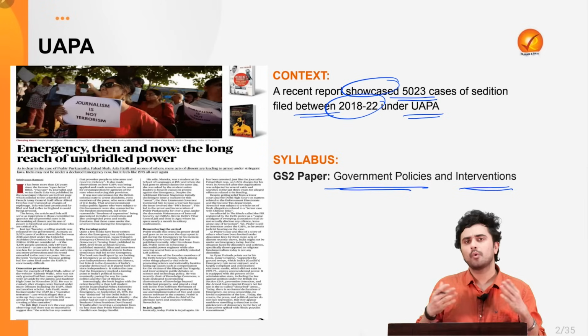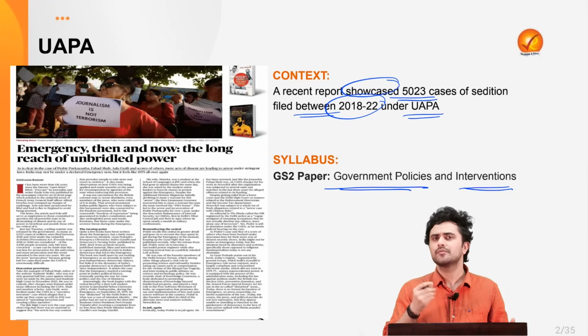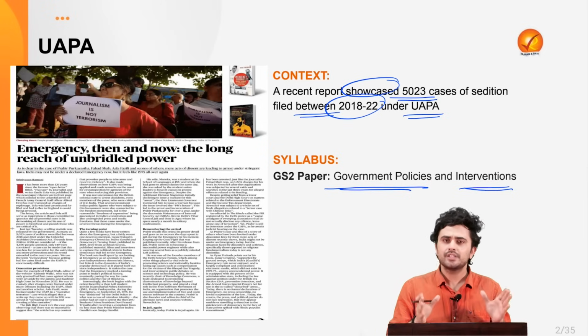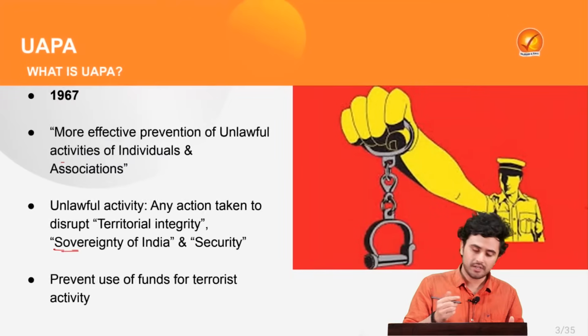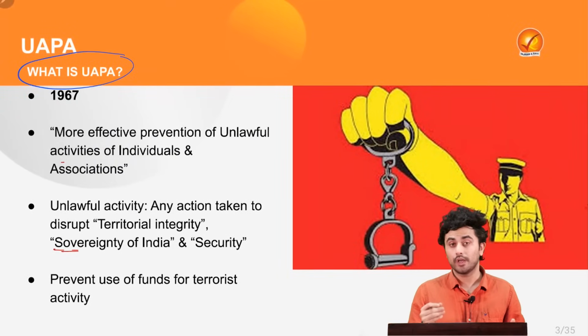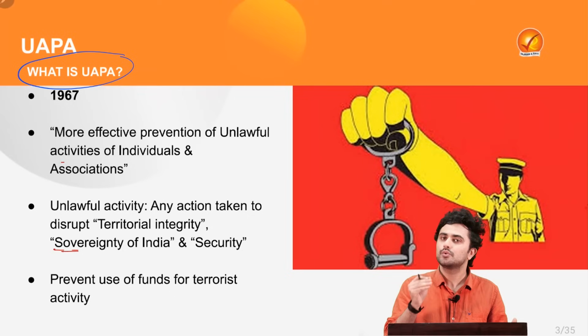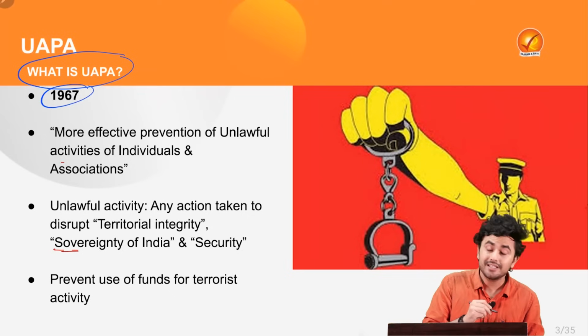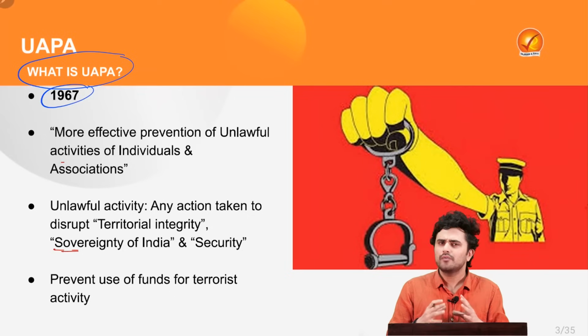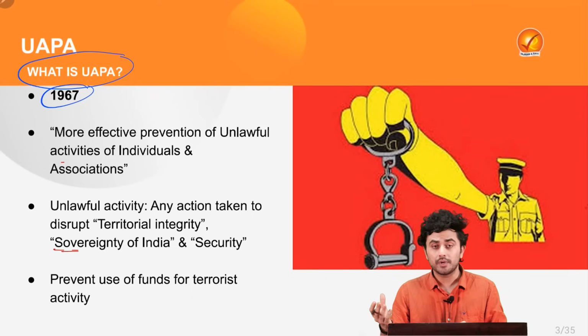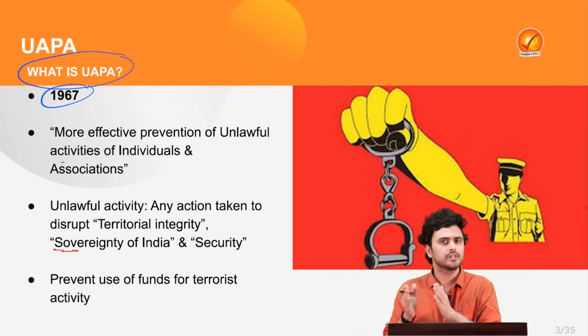So before we inquire about various issues which surround UAPA, let's first try to understand what UAPA is. Well, the UAPA came into force in the year 1967. What was the backdrop for the government to enforce such a stringent law?